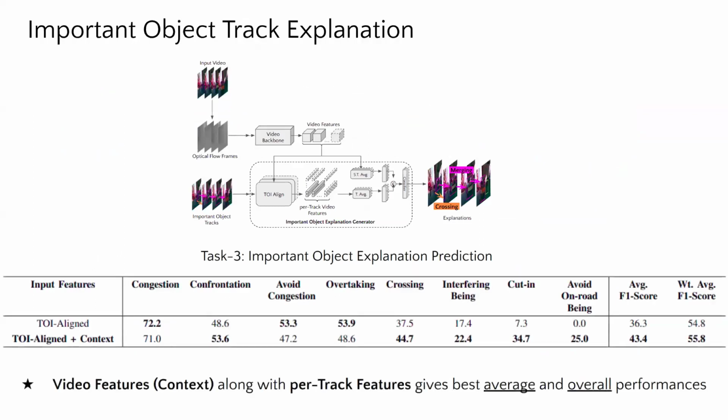The important object track explanation module performs best when the per track features and the video features from the behavior recognition backbone are jointly used for the task. This method especially boosts the class-wise average F1 score, where it improves the recognition of the underrepresented tail classes like avoiding an on-road being and cut-in driving explanations.